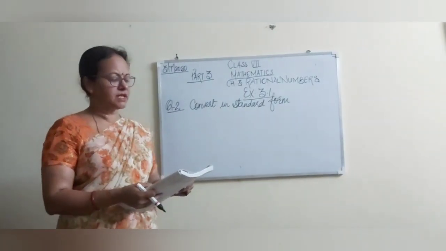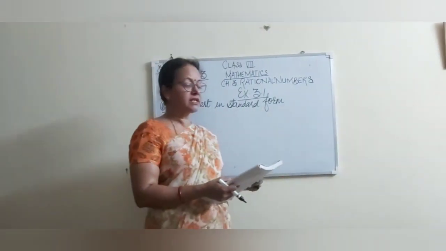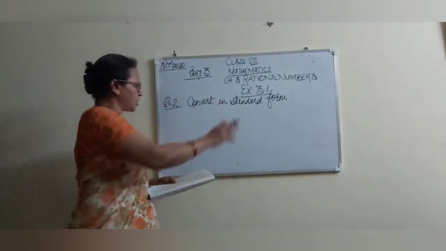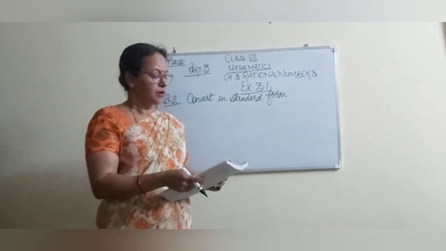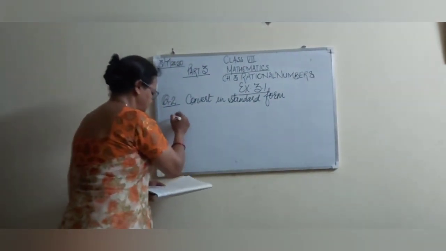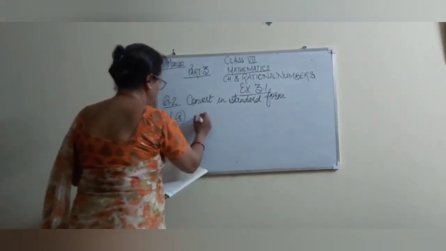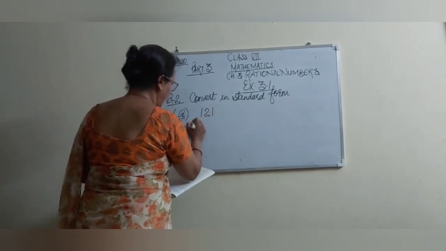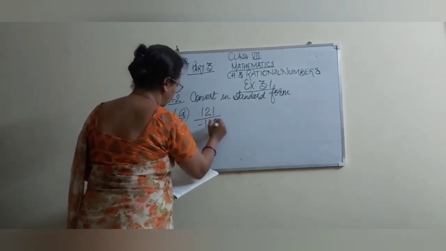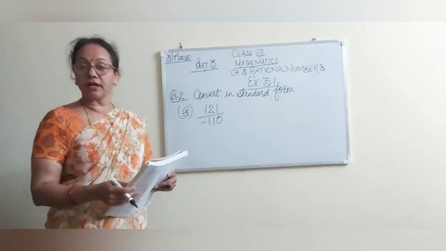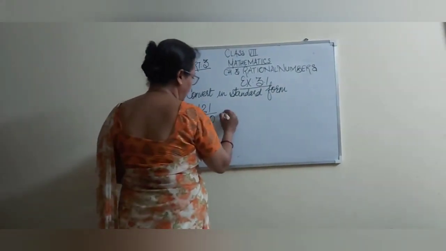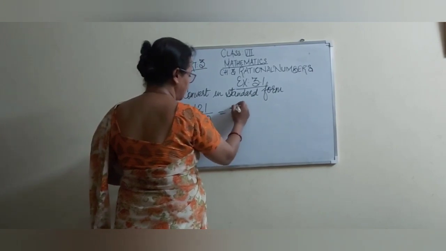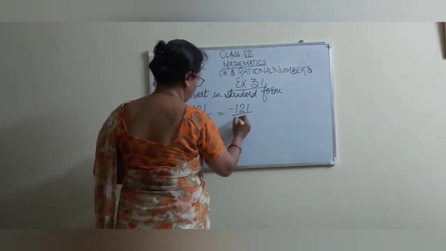Question number 2 is: write the following rational numbers in standard form. I have written the question in short. Don't go according to this, go with the book question. Its first part is 121 upon minus 110. First of all, you will make the denominator positive. So what will you do? You will write the minus sign in the numerator: minus 121 by 110.